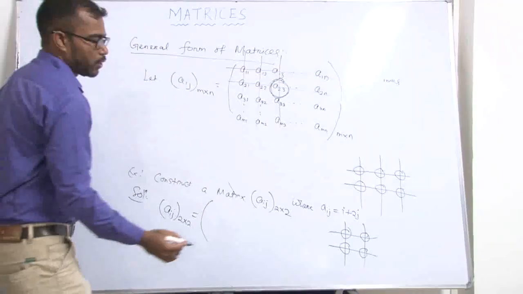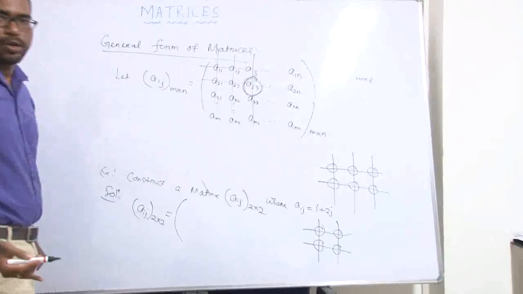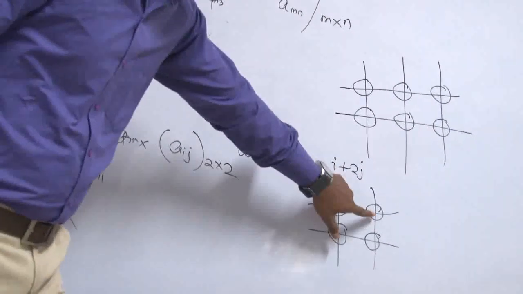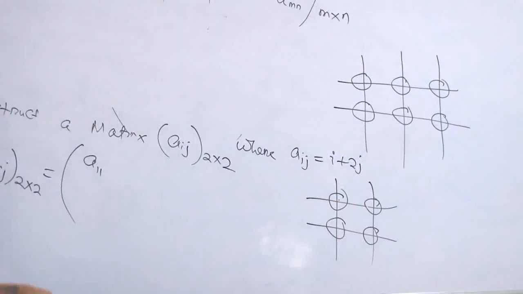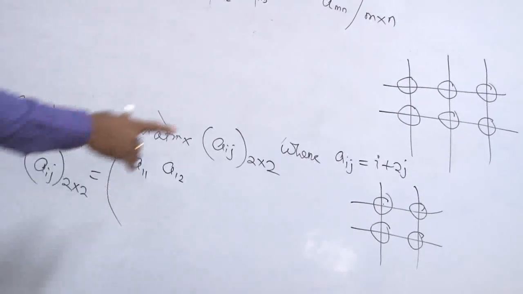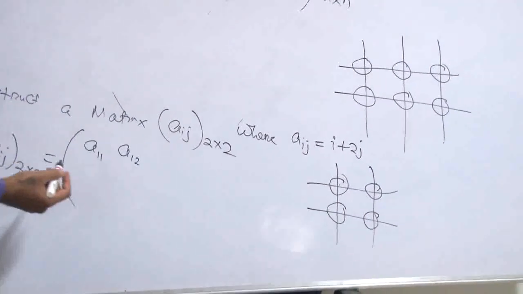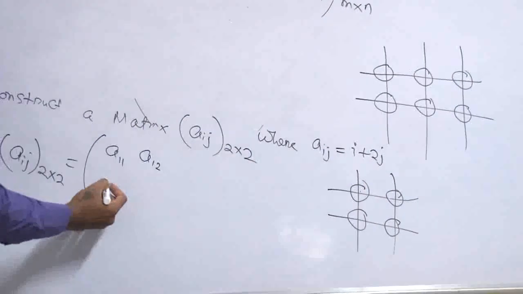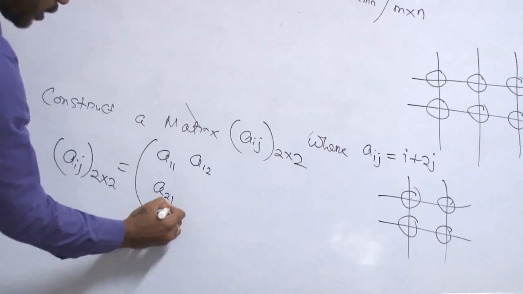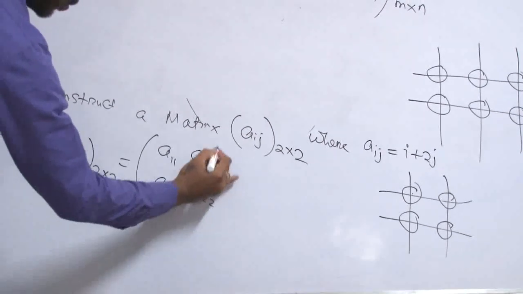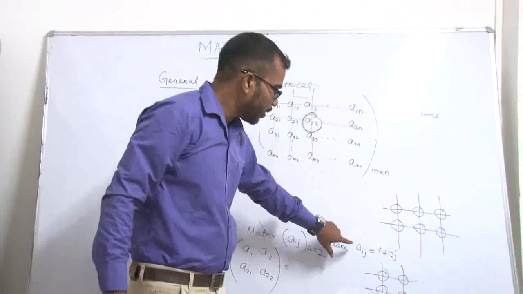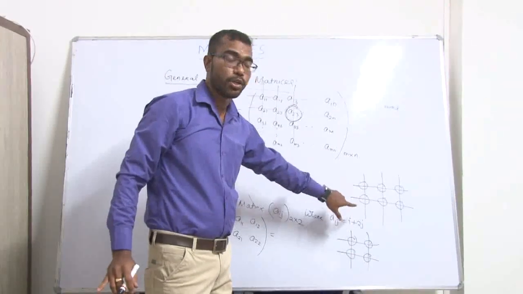It is the position of first row and first column, so we write A11. And it is the position of first row, second column, so we write A12. A12 means first row, second column element. And it is the position of second row and first column. First we say row and then column. So it is A21 and it is A22. First we create a matrix. Now we apply this condition, Aij equals i plus 2j.